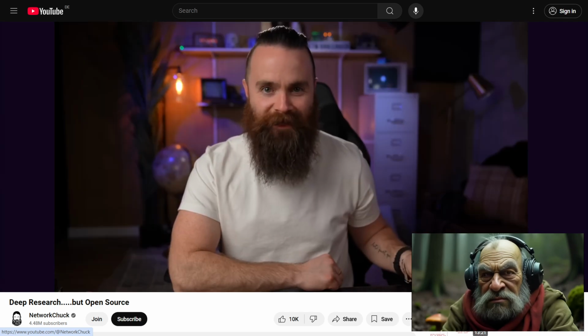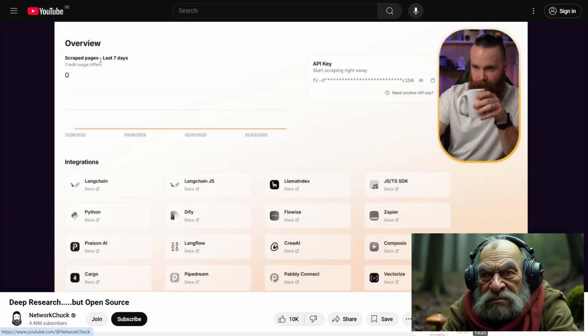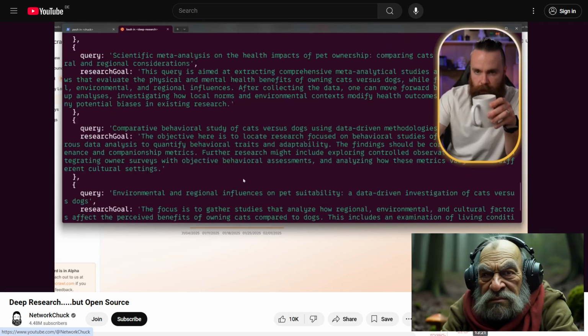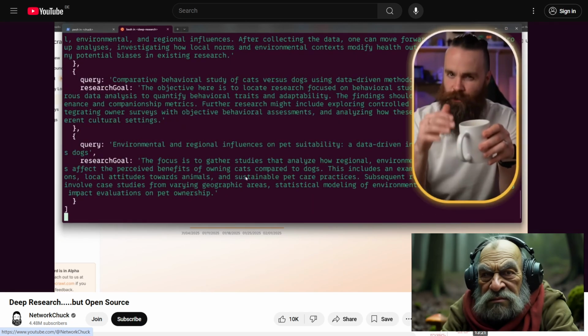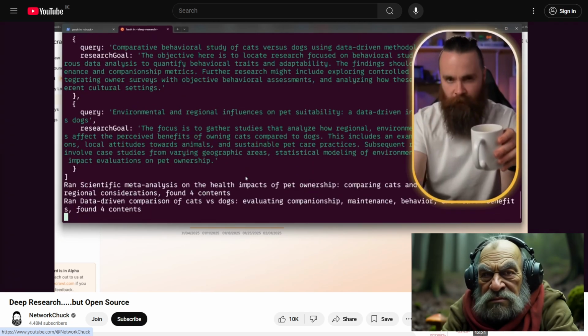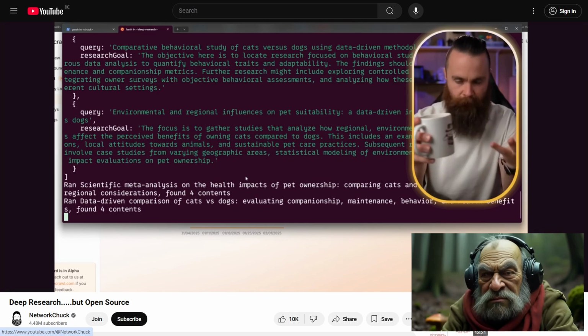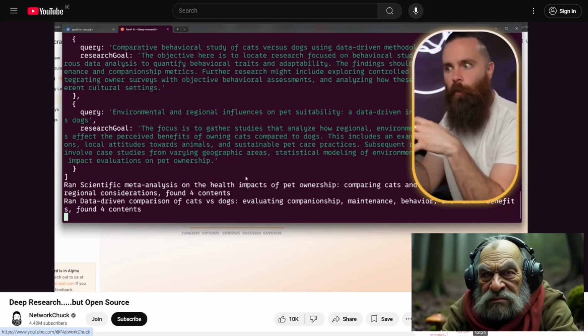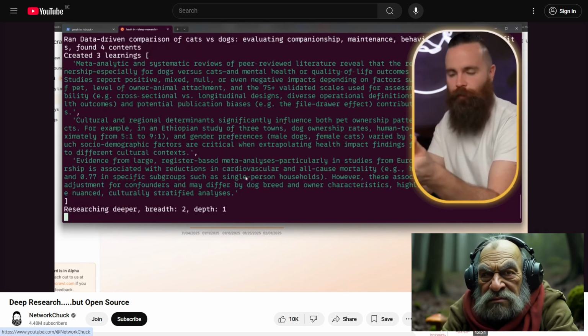Coffee break while it does it. Now, I'm not sure if I've exhausted my API key usage. Let me go look. Oh, no, I haven't. I haven't done anything. I haven't paid anything. This is all free. Oh, it's doing it. This is so cool. Doing things on your own hardware, which this is not our own hardware, but it's open source and we're doing it in the command line. It just feels cooler. OpenAI keeps things very mysterious. You don't really know what's happening. Here you do. The code is all there.